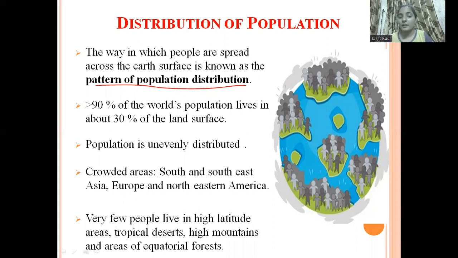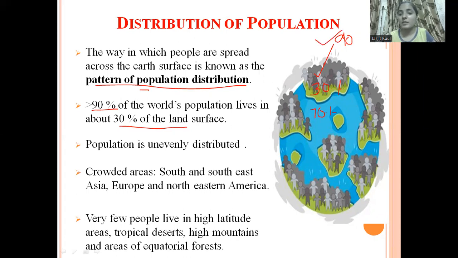More than 90% of the world population lives in about 30% of the land surface. As we know that 70% of our earth is covered with water, we have only 30% of land. On that 30%, more than 90% of the population is living. So we can see that we have very little land, but the number of population is very high.